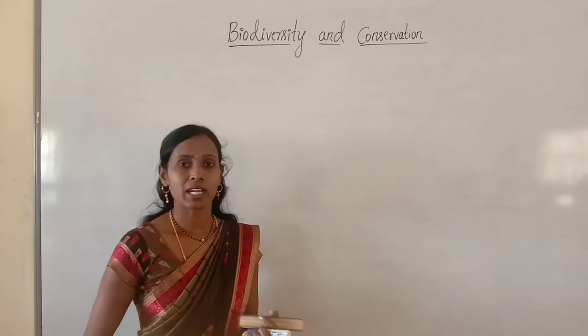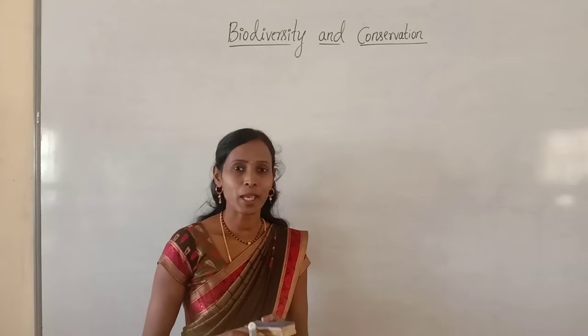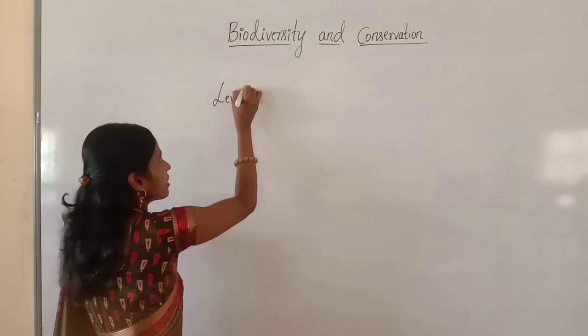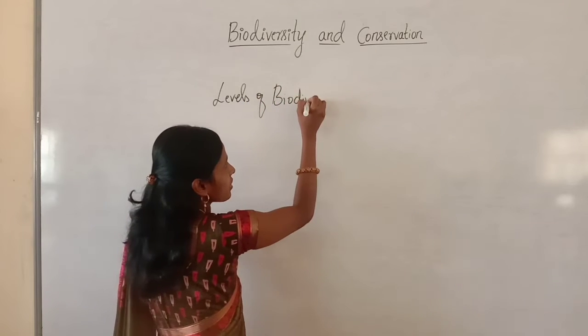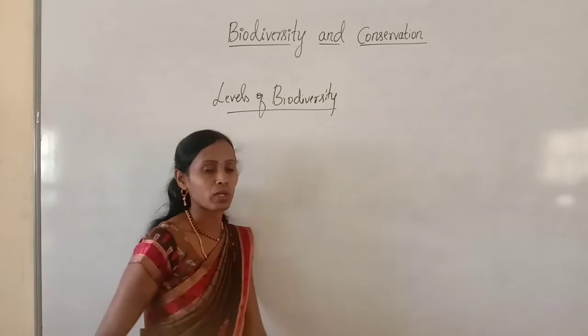So now we are starting with the levels of biodiversity, or the types of biodiversity.